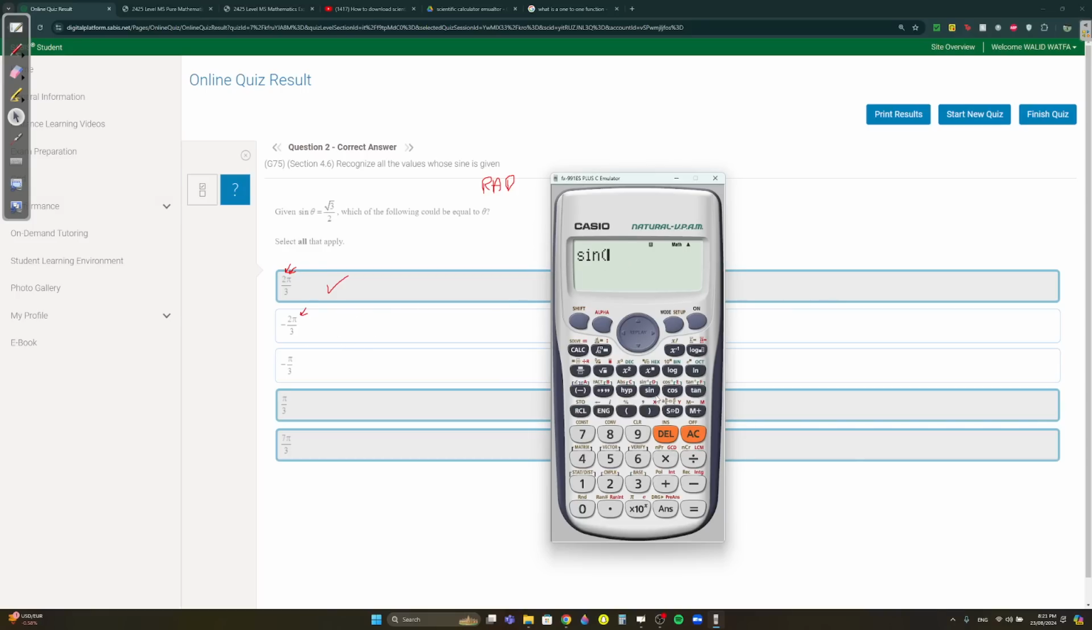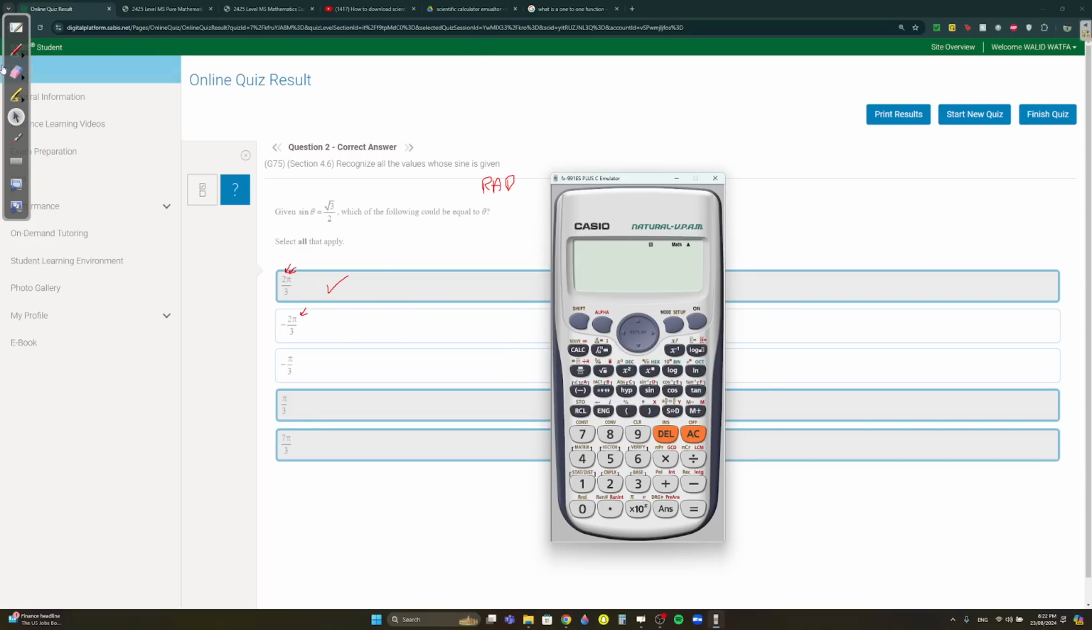Then just try them all. Sine minus pi over 3. It's wrong. And then sine pi over 3. Radical 3 over 2. See, so it's correct. And then 7 pi over 3. Can I not just... No, I can't. Okay. Oh, wait, I can do this. Yeah, there you go. Radical 3 over 2.